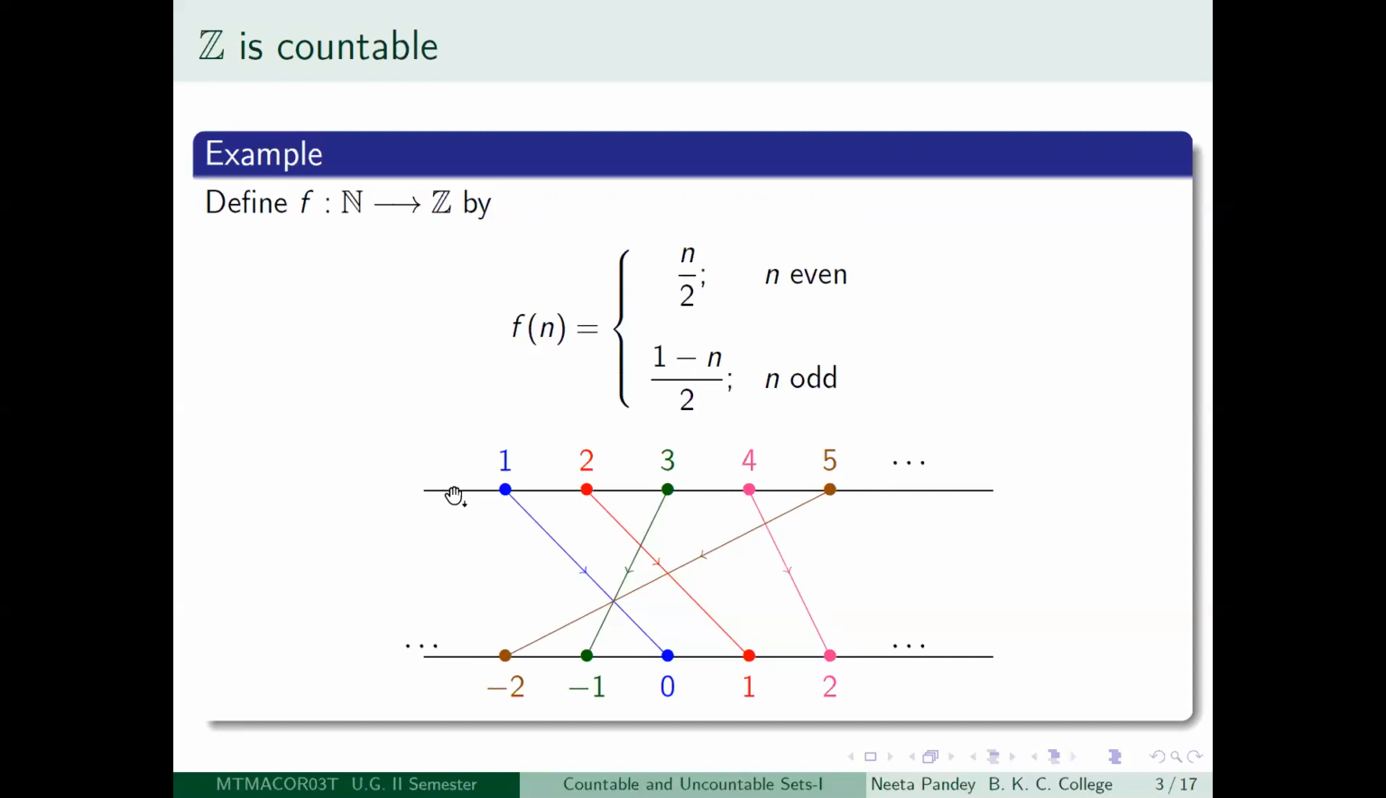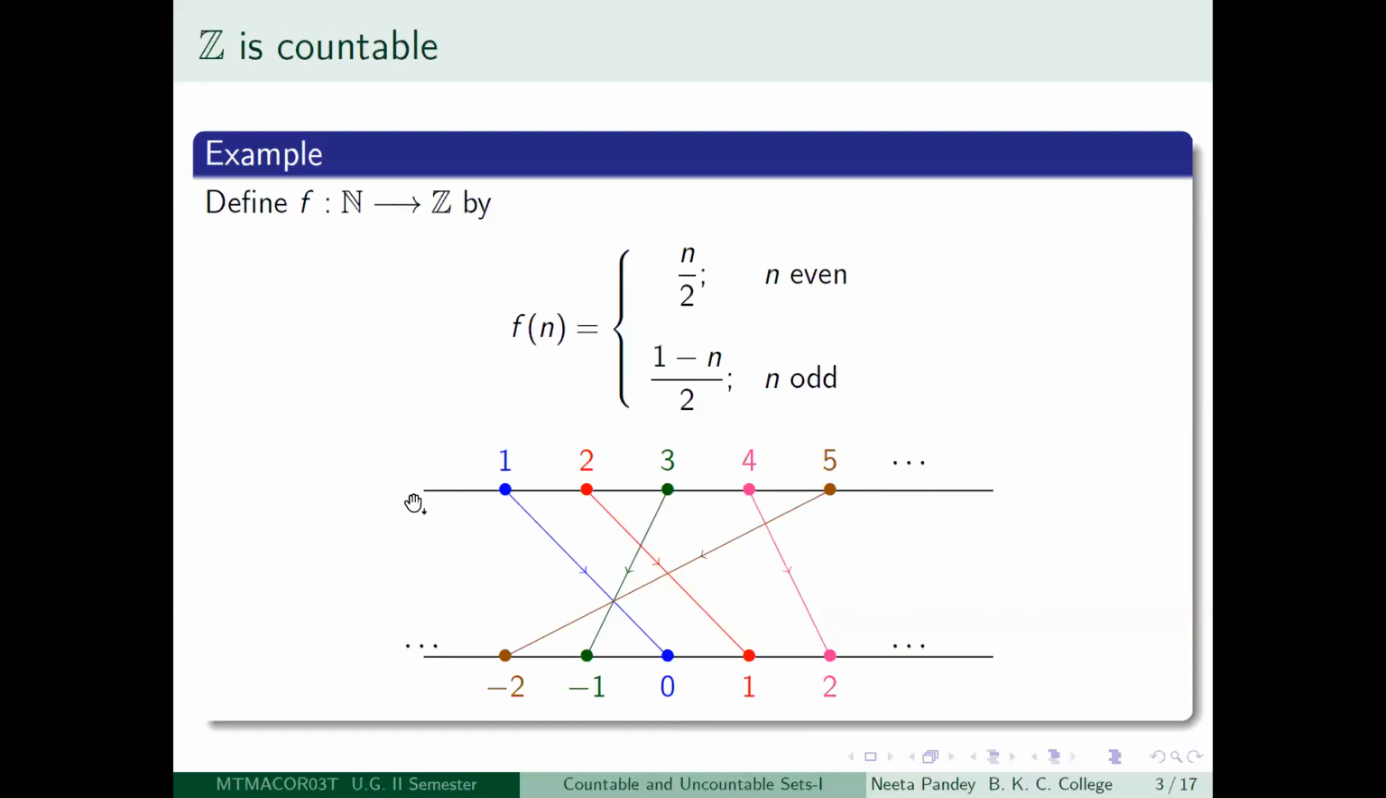So I hope you are gathering how this function is behaving. It is sending all odd integers after 1 to the negative integers. 3 is going to minus 1, 5 is going to minus 2. Similarly, 7 would go to minus 3 and so on. And all the even integers from 2 onwards are mapped to the positive integers. So 2 is mapping to 1, 4 is mapping to 2, 6 would map to 3 and so on. And 1 is mapped to 0.